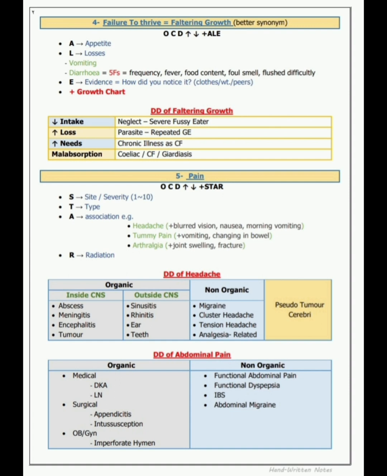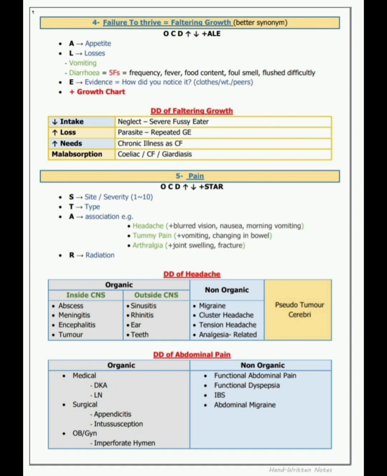Plus ALE. What is ALE? A is appetite. How is his appetite? What type of diet is he taking? Who is carrying him? Who is giving him food? We'll ask. L for losses, that is vomiting, diarrhea present or not. Is diarrhea 5 Fs? Frequency, fever, food content, foul smell, flush difficulty. We'll exclude, because in diarrhea we know that flush difficulty suggests celiac disease.